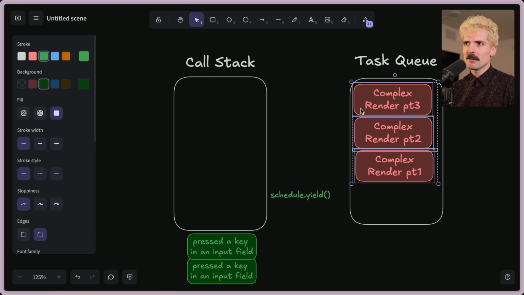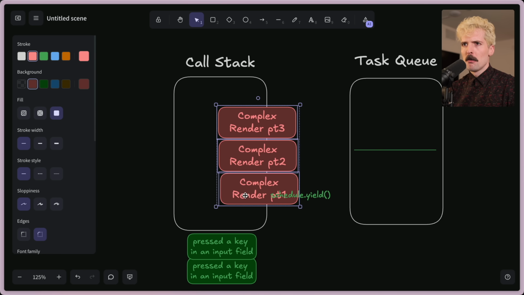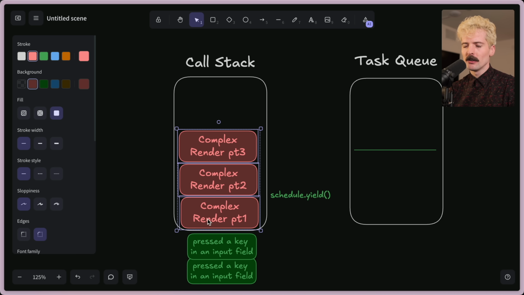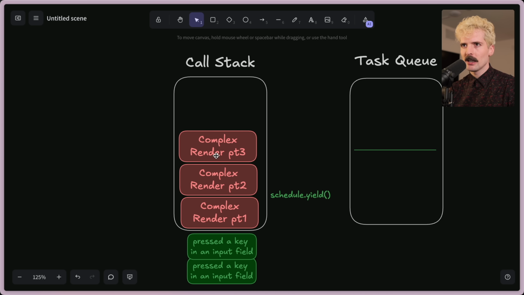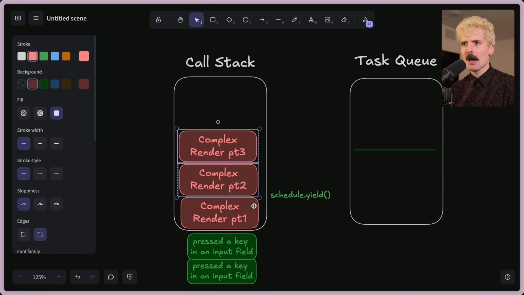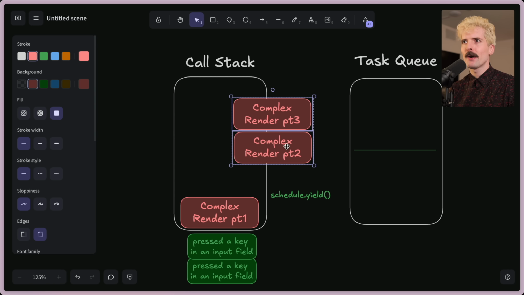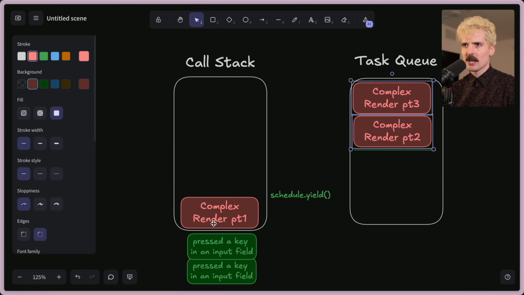But the important piece here is that it didn't put 3 things in the task queue initially. This was all one box. It was all one task. But when you call schedule.yield, it turns one task into multiple by taking whatever happened after the schedule yield and throwing that back on the task queue. You're temporarily moving the execution out of the way of the thread.